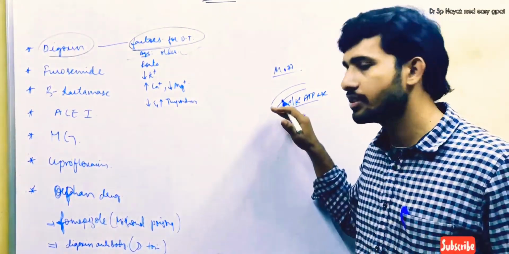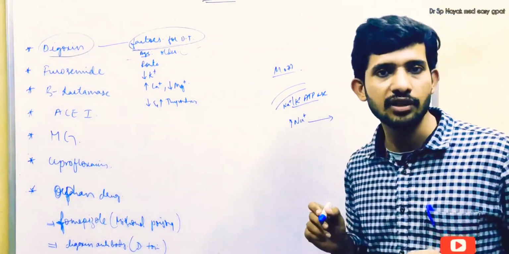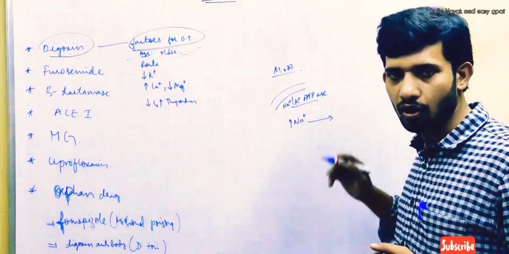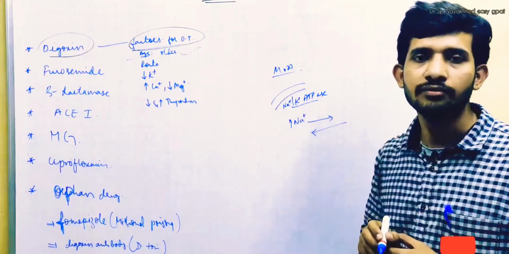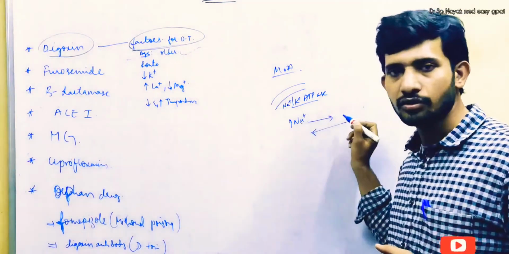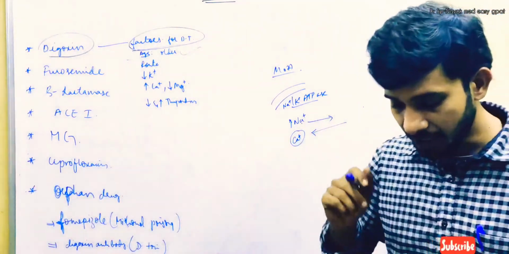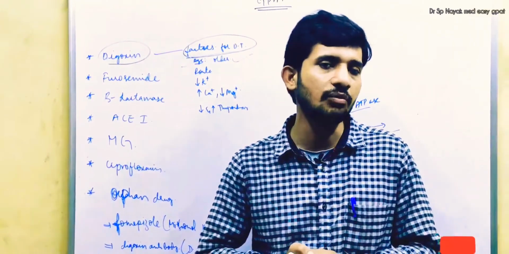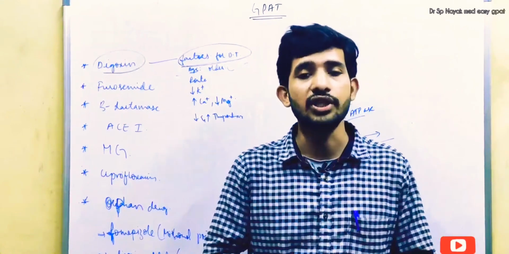By the blocking of this enzyme, sodium concentration increases, and sodium tries to exchange with calcium through the sodium calcium exchanger, and by that sodium will be ejected out, and calcium tries to enter into the cell. When sodium is excreted out, calcium concentration increases in the cardiac myocyte, and by increased calcium concentration, it causes depolarization, and the force of contraction of the cardiac myocyte increases.